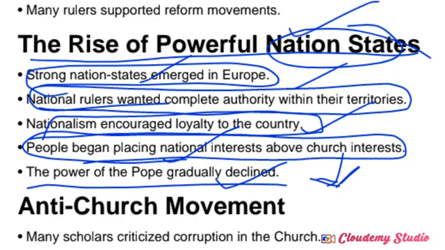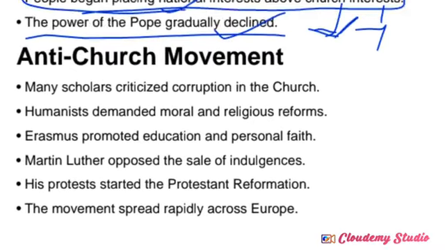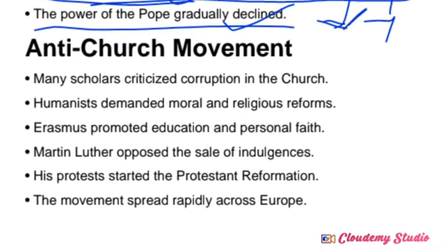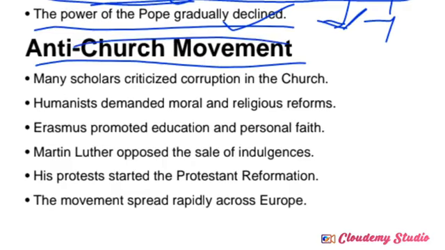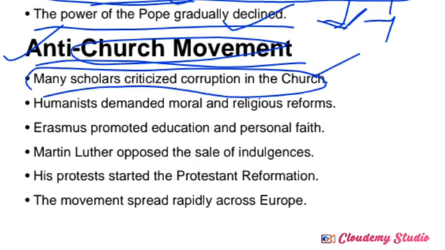So when rulers and some other people decided to form powerful nation states, the church's authority decreased at that time. So next one, anti-church movement, right? So what about the anti-church movement? Anti-church movement means opposition to the church authority. Many scholars criticized the corruption, using written sources as one of the media to criticize the church authorities at that time. Through their writings, they started to reveal the corrupt activities of the church authorities.